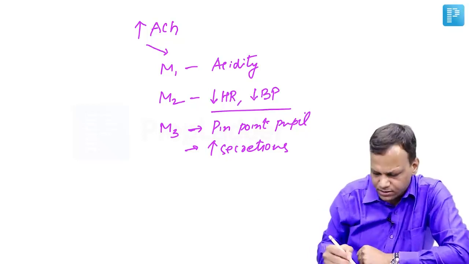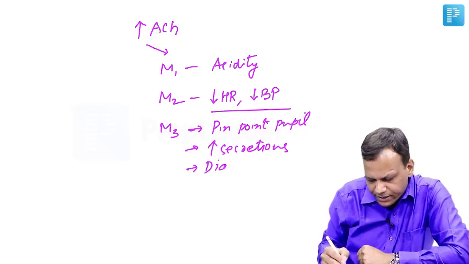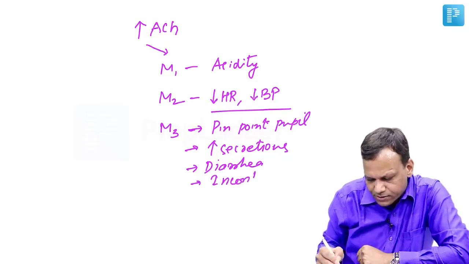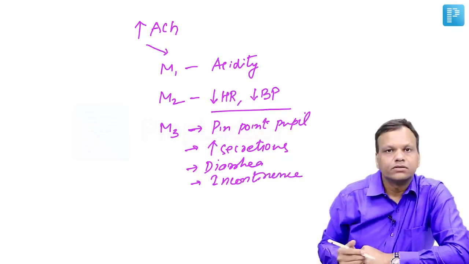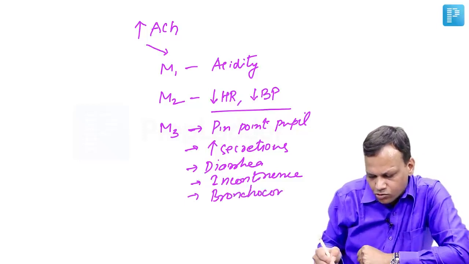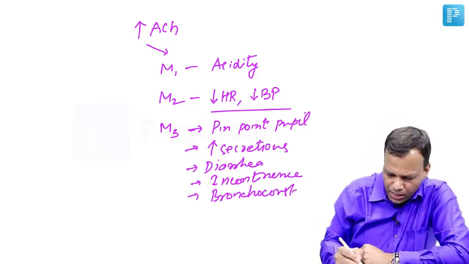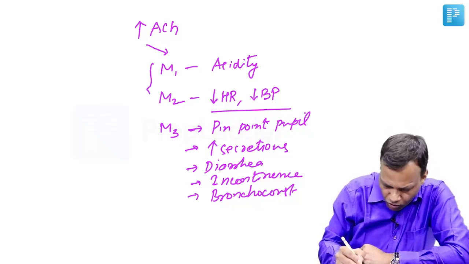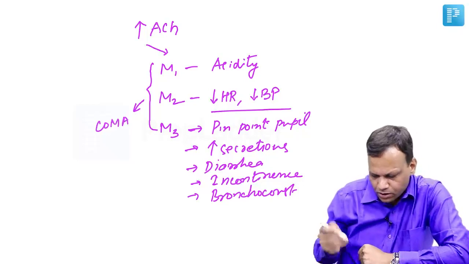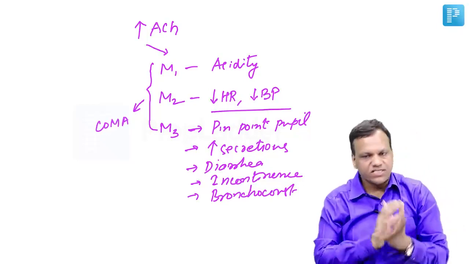Gland secretions increase. Then in the GIT, there will be diarrhea. In the bladder, there will be urinary incontinence. There will be bronchoconstriction, respiratory problem. So M3 stimulation causes problems. And in overdose, when all three receptors in the brain are stimulated, the person can go into coma. So organophosphate poisoning is very easy to diagnose.